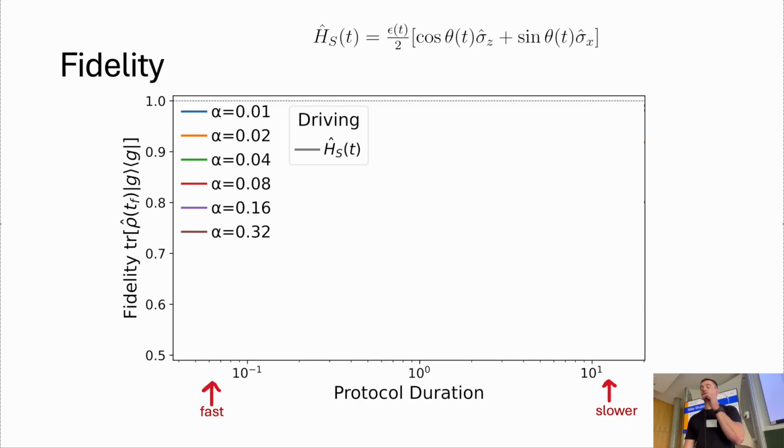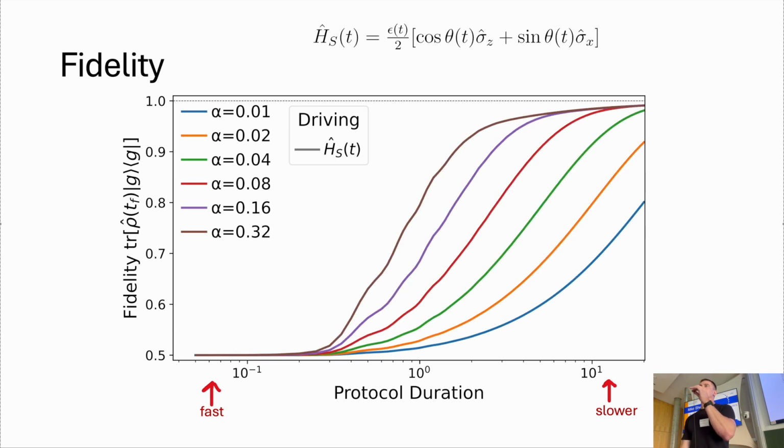Okay, so if we care about erasure, we probably care about how well that erasure is performed. So what's the fidelity with getting your system to the ground state? Here we plot that for a bunch of different coupling strengths, alpha, and then on the x-axis, I'm basically showing how fast I change that energy splitting. So do I do it really quickly or do I do it really slowly? And we see some interesting things. Well, maybe not that interesting. I think they're quite obvious, actually. The slower you do it, the better the erasure. The stronger the coupling to the bath, the better the erasure.